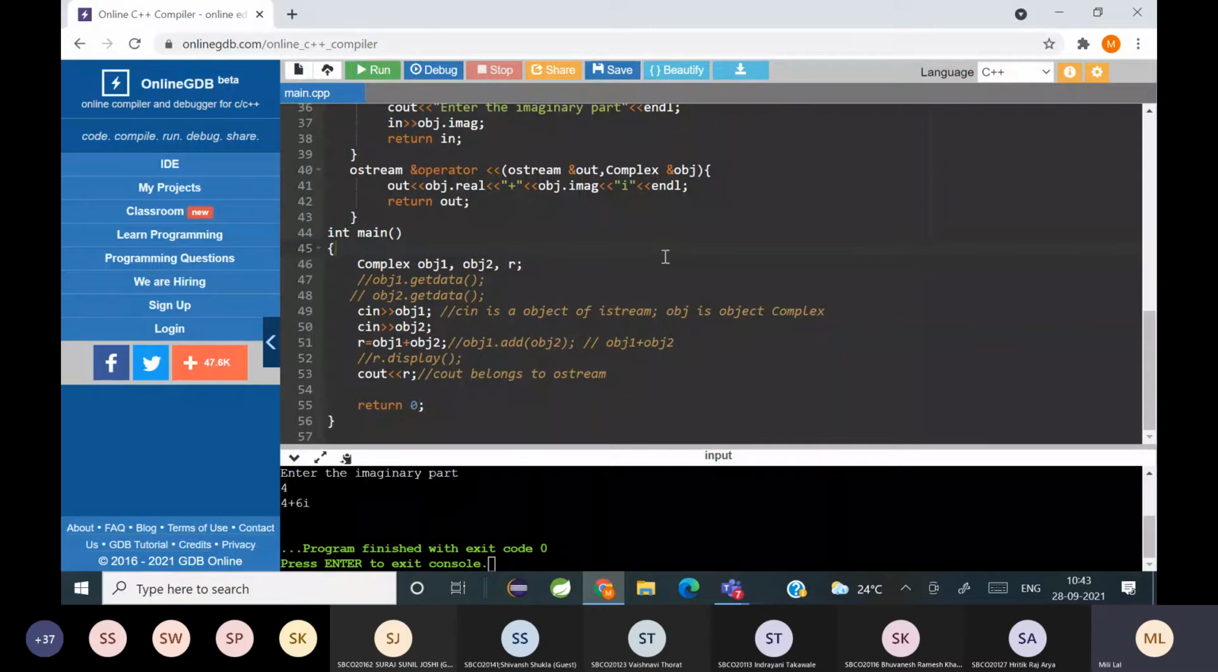Any doubts? Okay, what are the symbols that you cannot overload? I told you yesterday. What are the symbols which we cannot overload? Sizeof. Then the ternary operator, dot operator, pointer operator, these cannot be overloaded. Okay, so please keep that in mind. Scope resolution operator, okay, these cannot be overloaded. Fine, is it clear? Is it clear, students? Yes, ma'am.